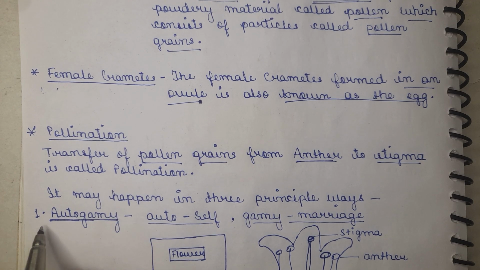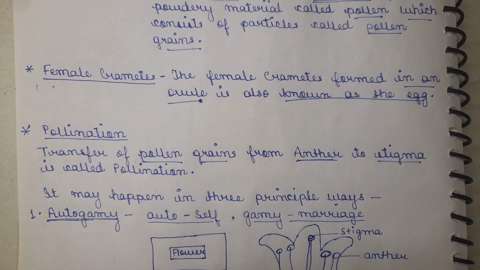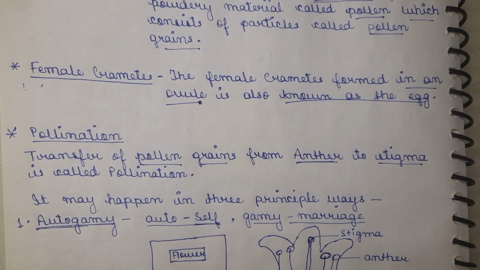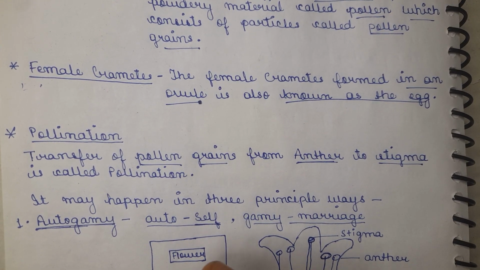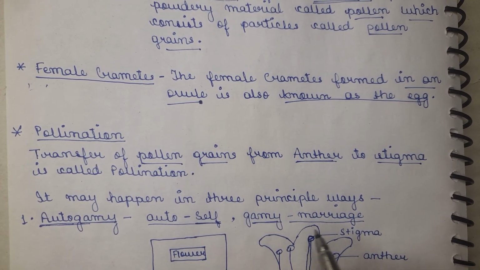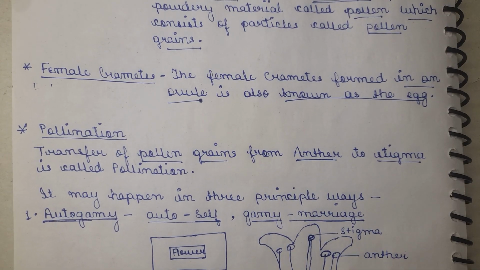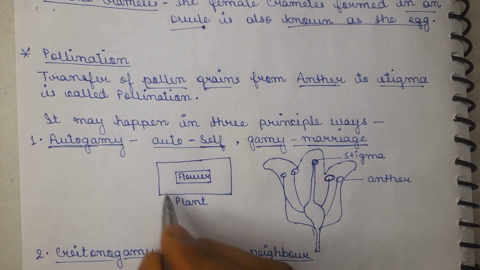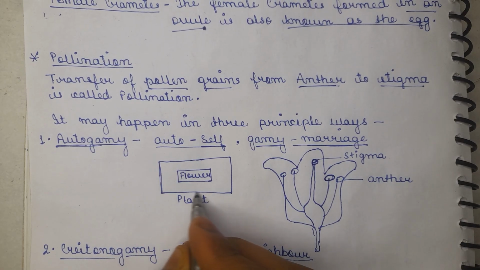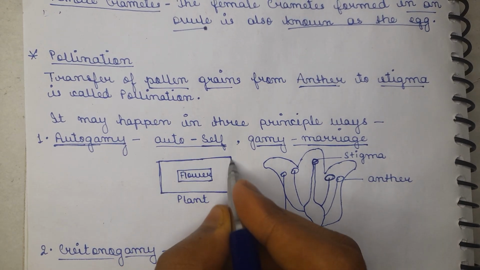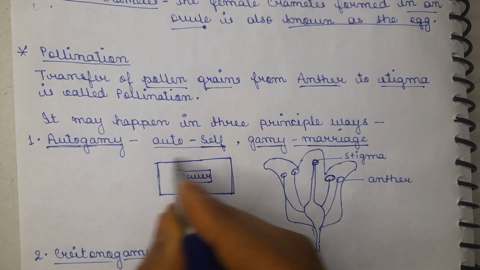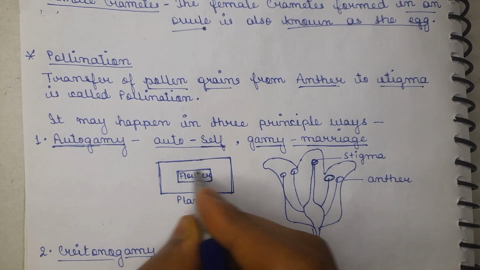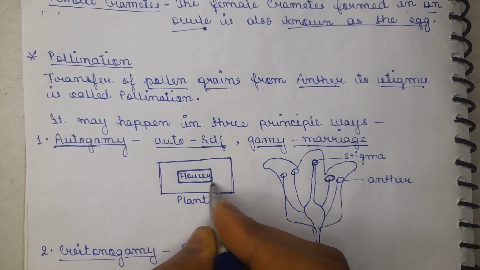By the name autogamy, the term auto means self, that means doing it by ourselves or the plant itself, and the term gamy means marriage. Now we will understand with the help of a flowchart. There is a plant, this is a box, or we can say this is a structure of a plant. In a plant there is one flower only.